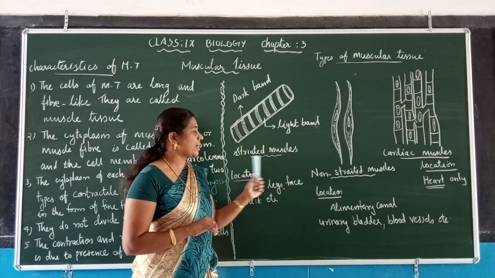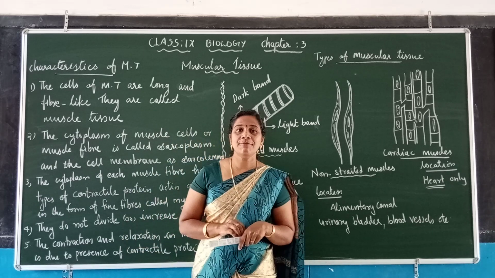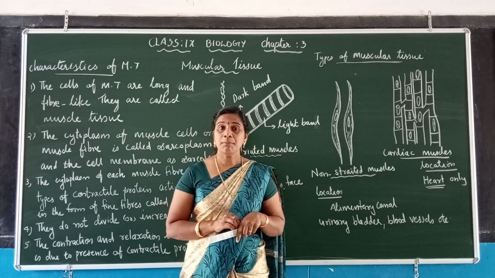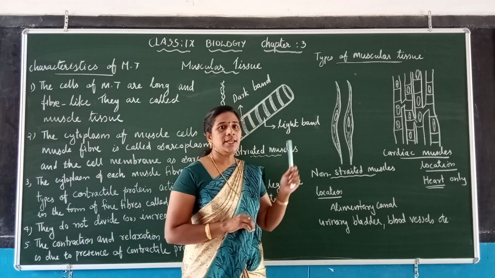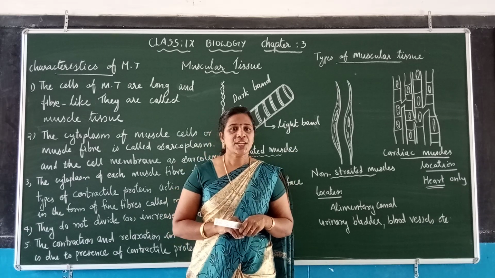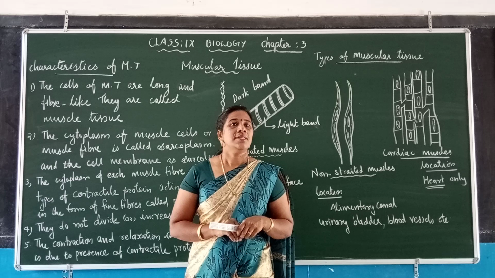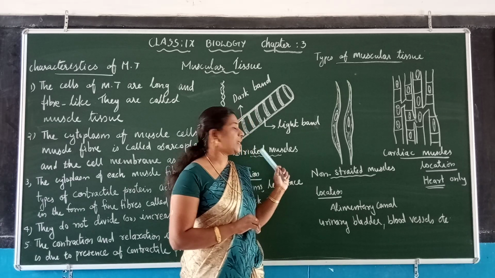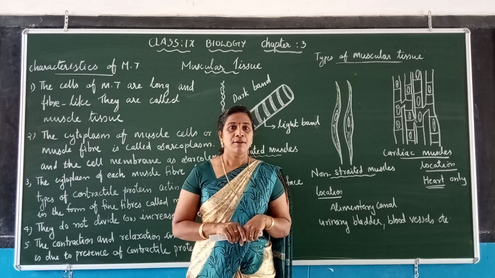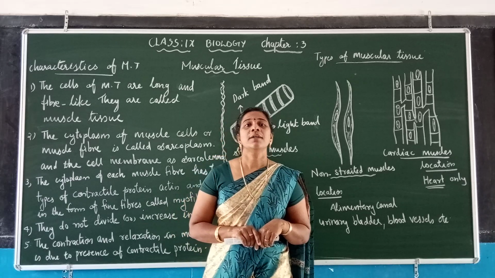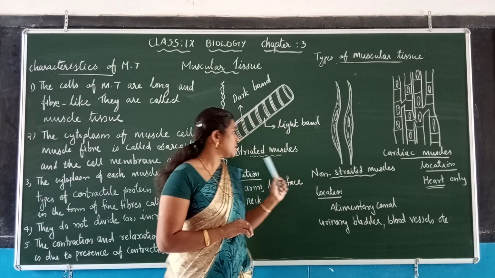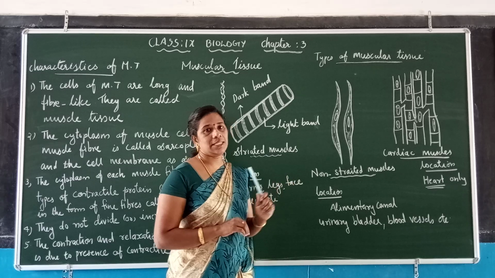That means the striated muscles form nearly 50% of the entire body weight. The last point: the flesh in the body is made up of skeletal muscles, striated muscles or voluntary muscles.